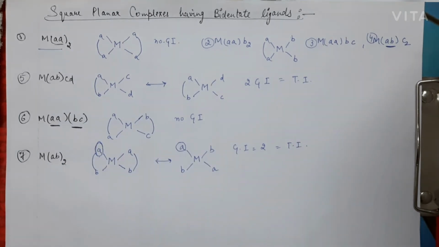So this is so far about all the types of square planar complexes having bidentate ligands. What are the types of stereoisomers which they can show? Definitely they are not going to show any optical isomers because they are optically inactive. Why? Because a plane of symmetry is present. As far as geometrical isomers go, we have discussed all the cases. So this is so far about the isomerism.